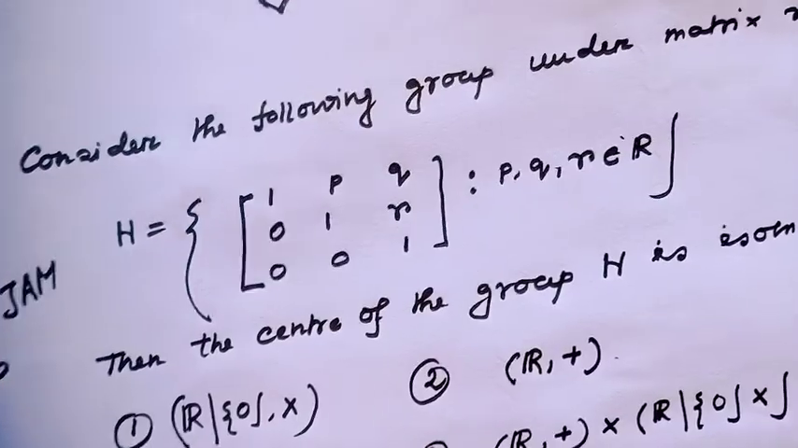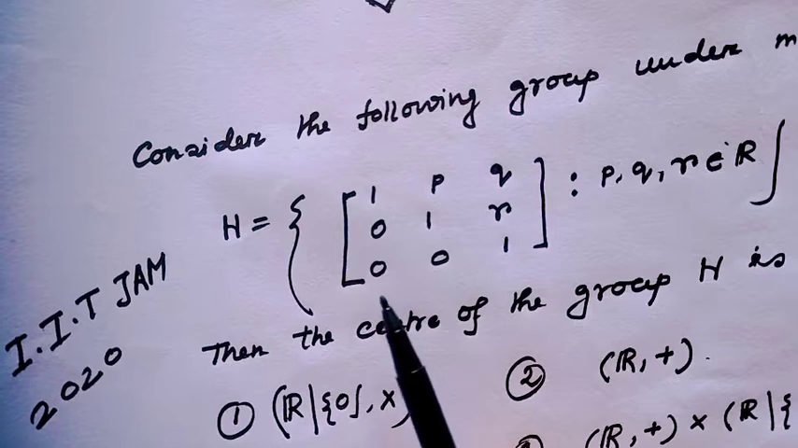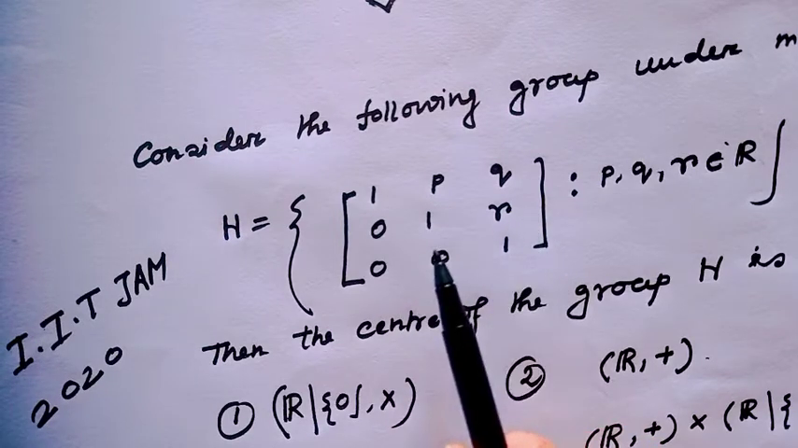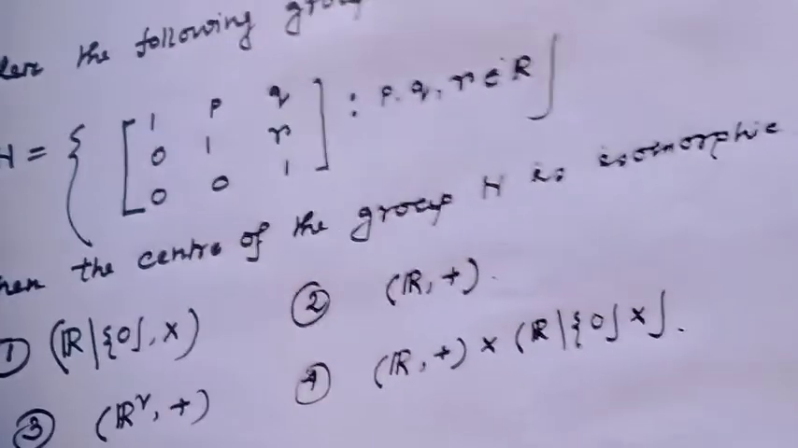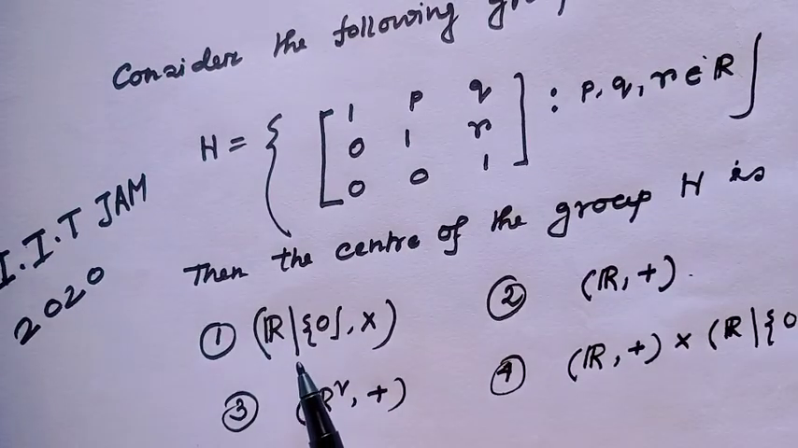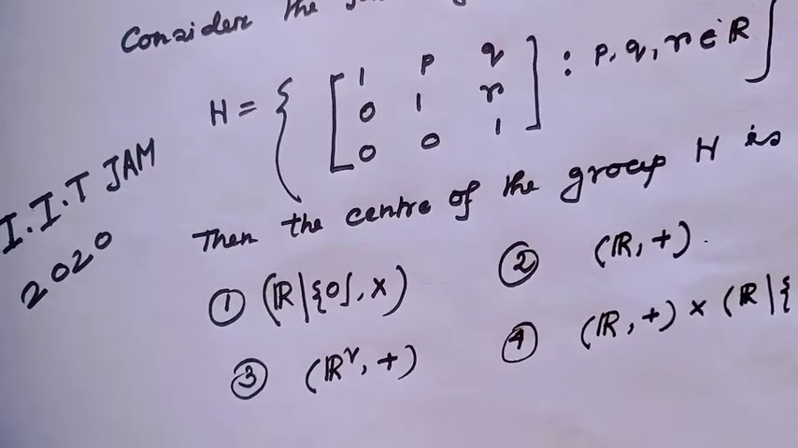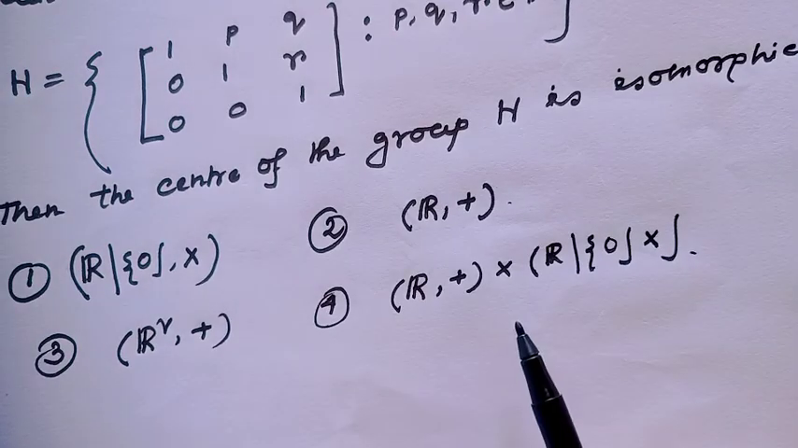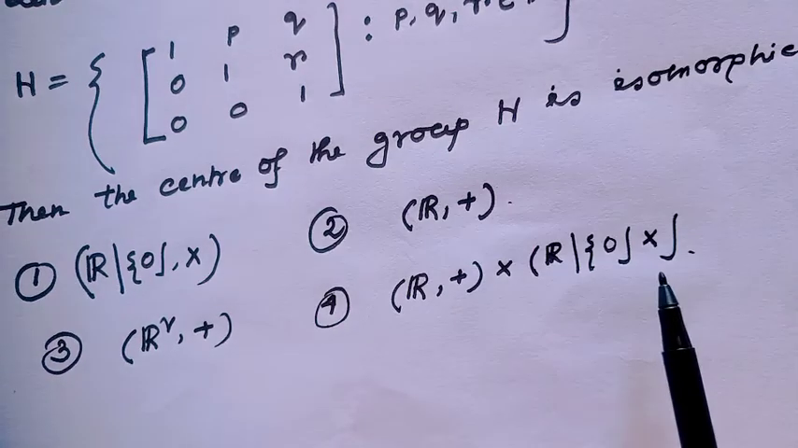The question is: consider the following group under multiplication. Here A is the set of those matrices [1 p q; 0 1 r; 0 0 1], where p, q, r belong to the real numbers. Then the center of the group is isomorphic to which option: option 1, R omitting 0 under multiplication; option 2, R under addition; option 3, R^2 under addition; option 4, R under addition cross R omitting 0 under multiplication.